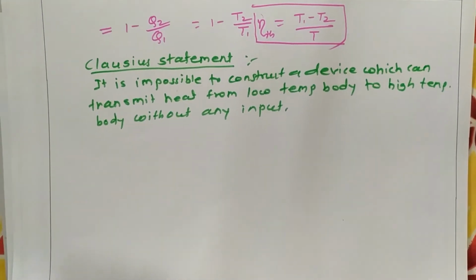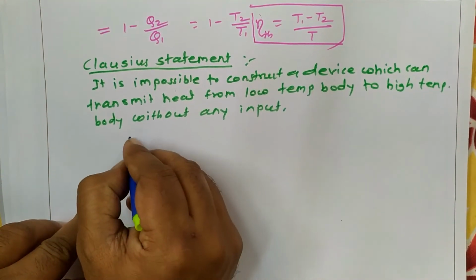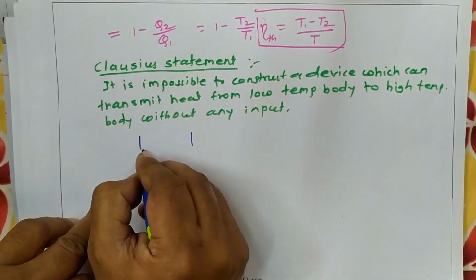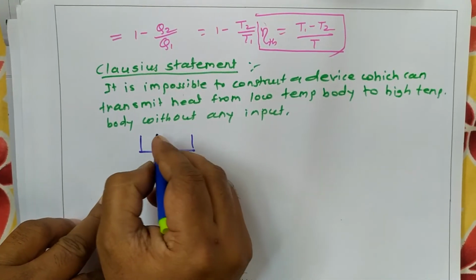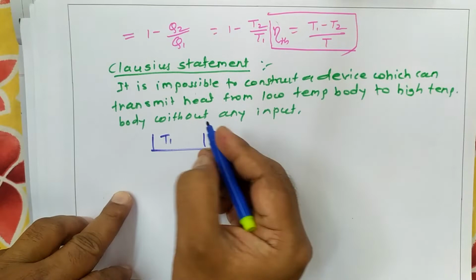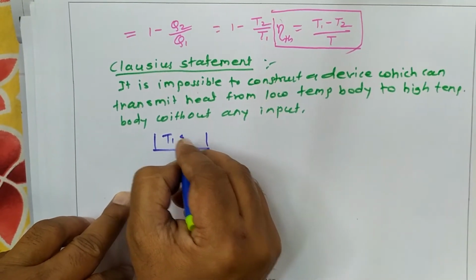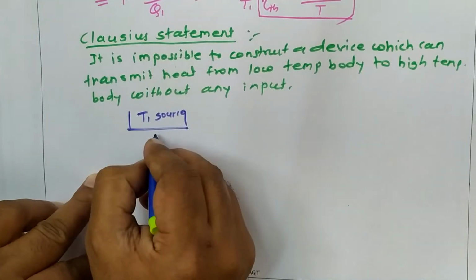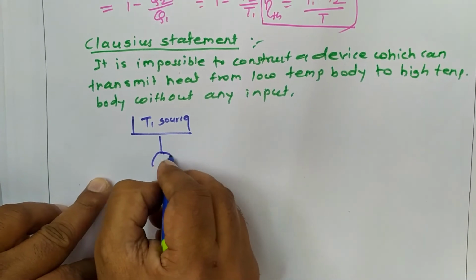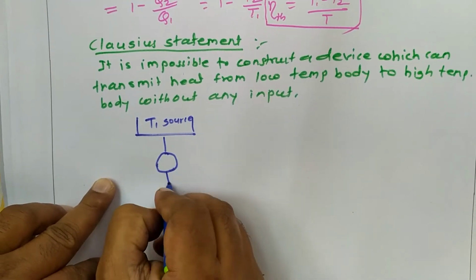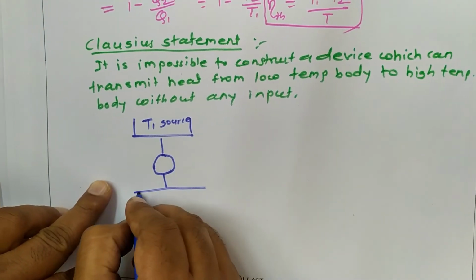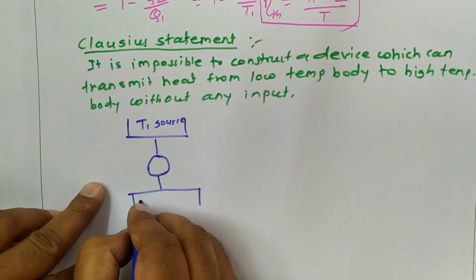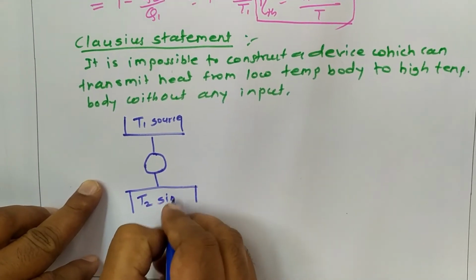In the case of a refrigerator system also, there are two reservoirs: a higher temperature reservoir at temperature T1, which we can call the source, and heat is absorbed from the low temperature reservoir, called the sink, at temperature T2.